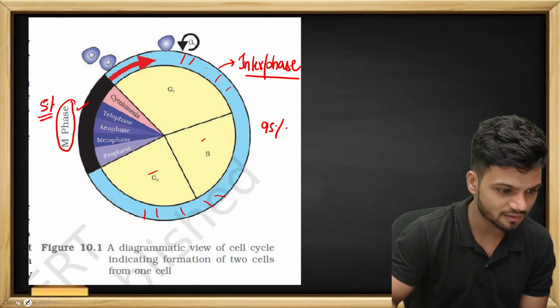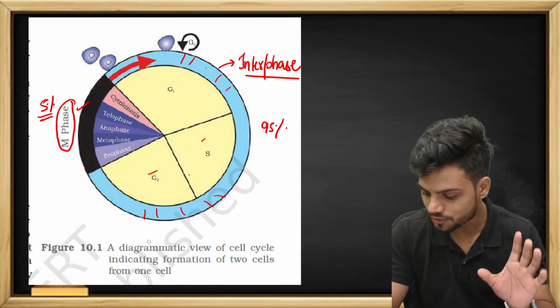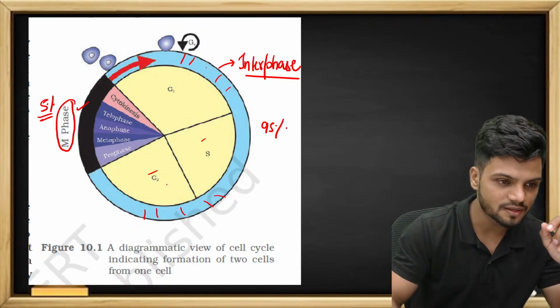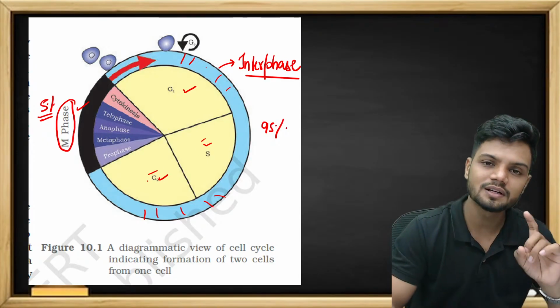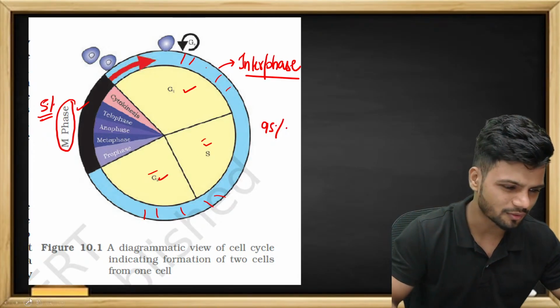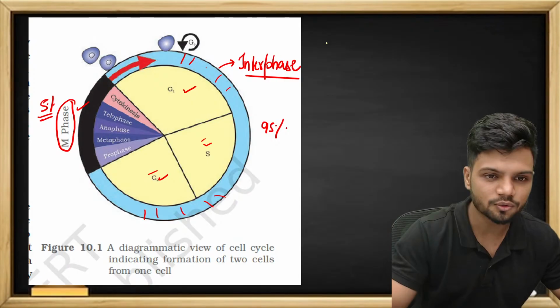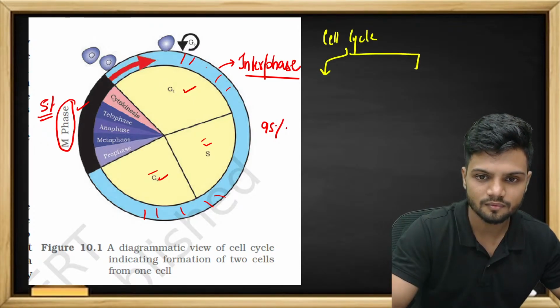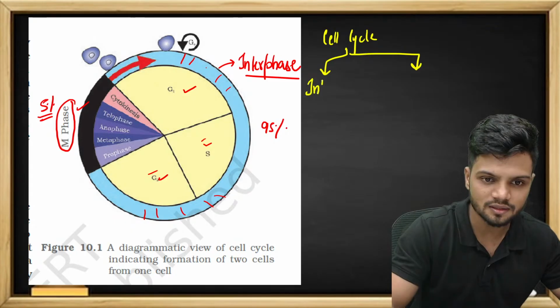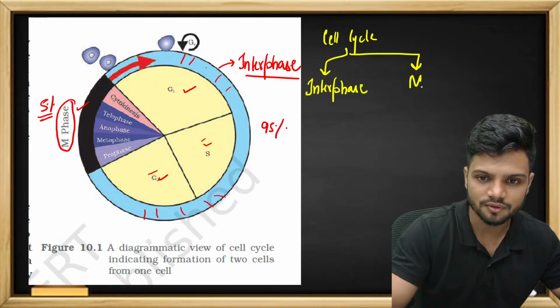Let's read what is given in the next line. I hope this is clear to all of you now, right students? This is the interphase, this is the M phase. The different parts of interphase I'll tell you in the next slide. Or should I tell you now only? Let's understand. So I told you the entire cell cycle is divided into 2 categories. First one is called the interphase. Then we have the M phase.